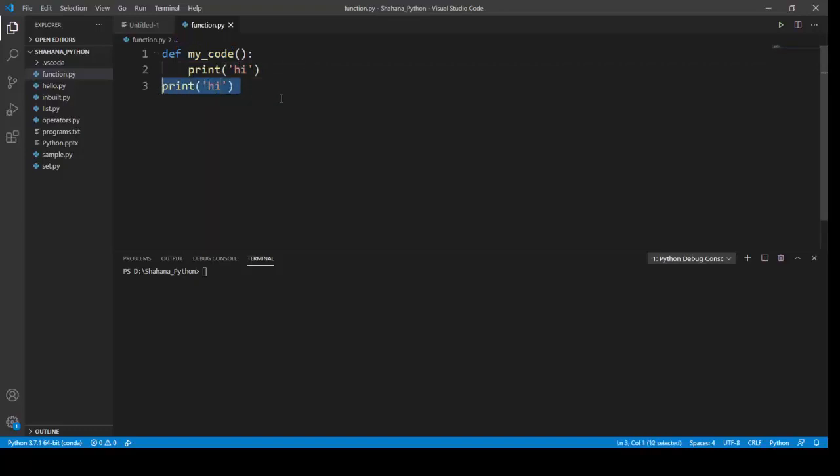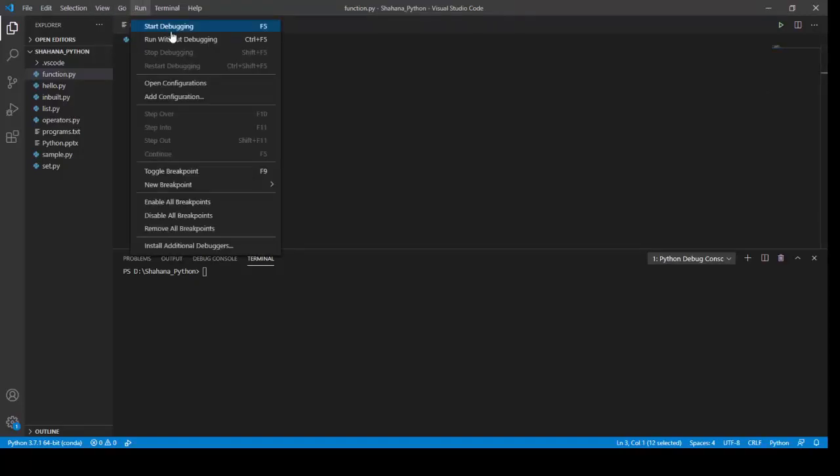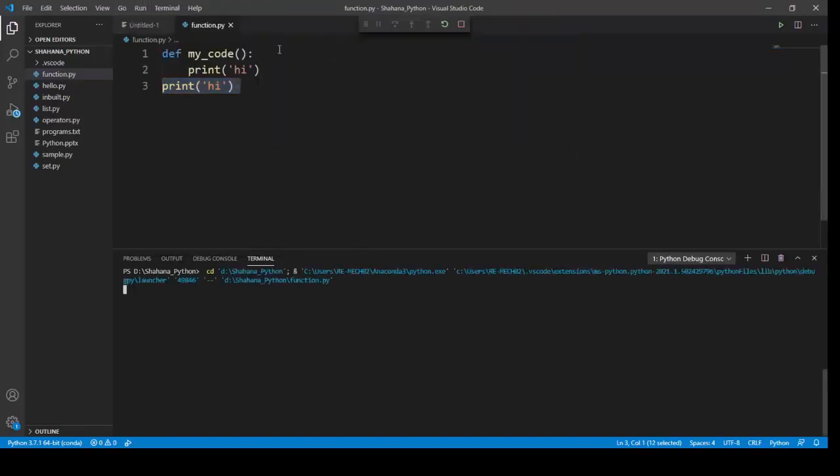First I'm going to run this code. My second line of hi has been printed, but the first has not been printed because I'm not calling the function. This code is outside the function block, so it doesn't belong to the function. Now I'm calling my function.